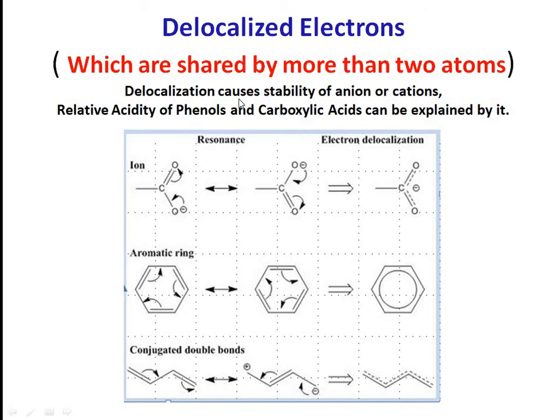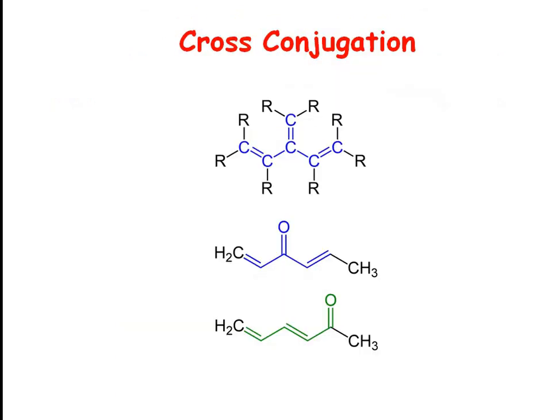So delocalization causes stability of anions or cations. If a particular anion or cation is extra stable, then most probably delocalization possibilities are there. Another thing, because of this delocalization, the acidity of different substituted phenols can be explained, and the acidic strength in various carboxylic acids can be explained by using the delocalization concept.